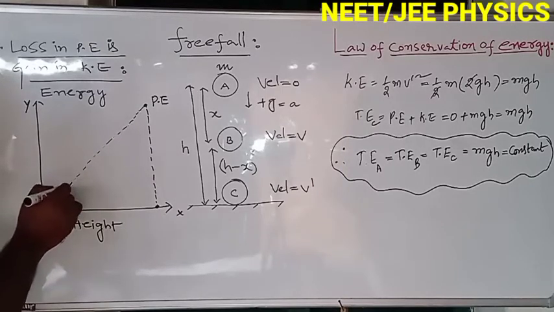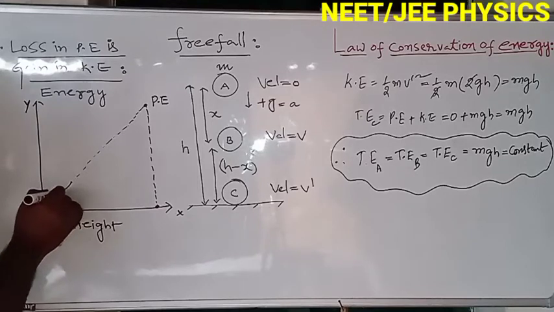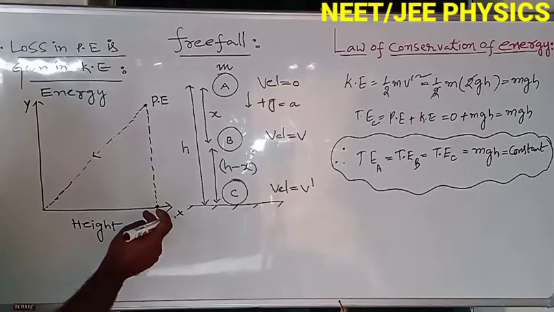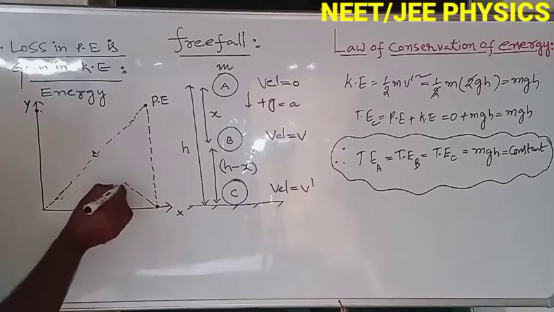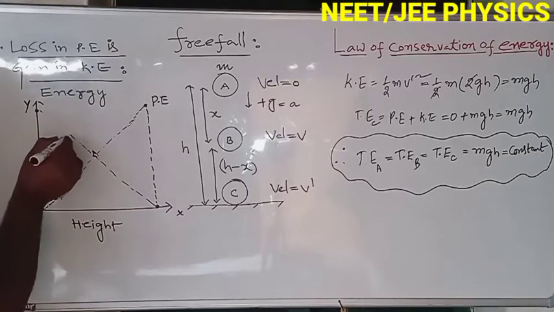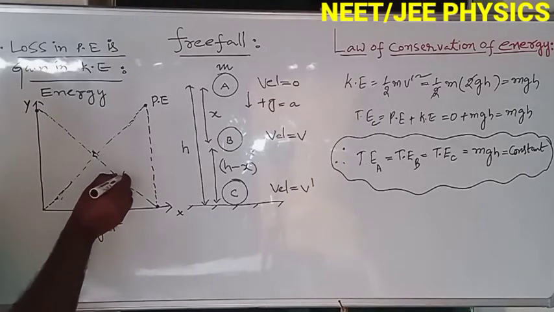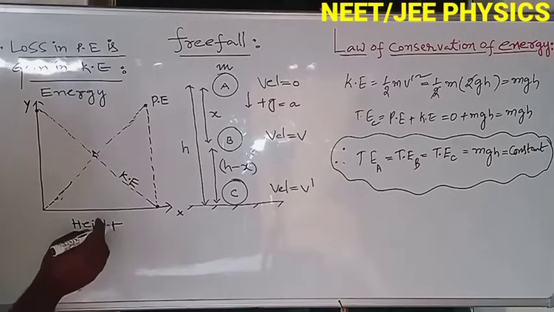Finally, it completely loses the potential energy at the ground. At the same time, as it loses potential energy, kinetic energy is gained. Whatever potential energy is lost is converted into kinetic energy. Like this it increases linearly, so this gives the kinetic energy line.